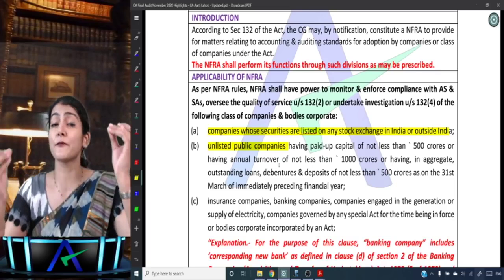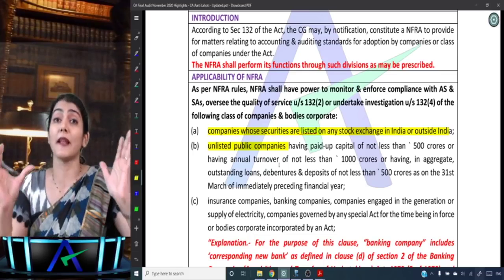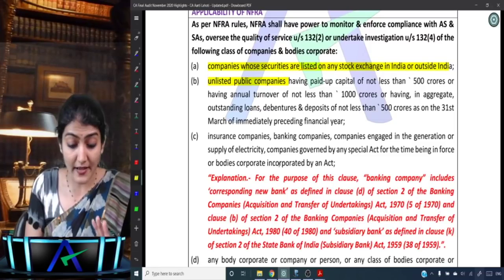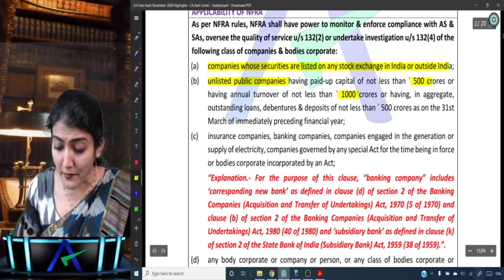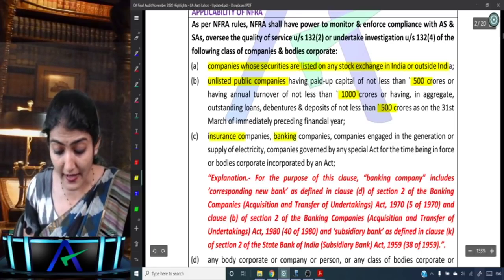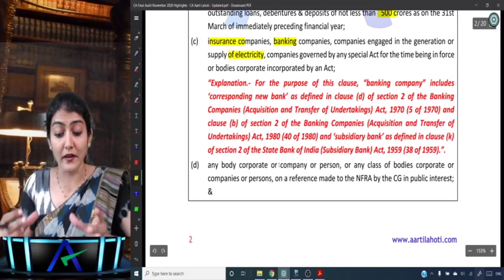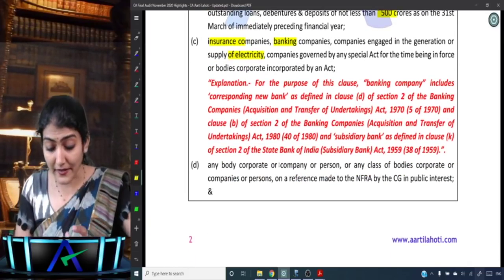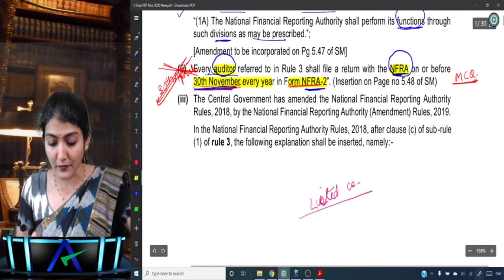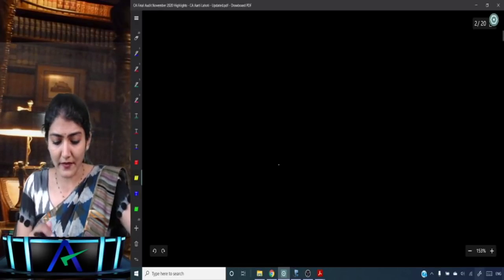Then the three best friends: insurance company, banking company, and the electricity supply company. And applicability of NFRA: listed entity, then unlisted public companies, 500, 1000, 500, then these three best friends, insurance, banking, and the companies engaged in the supply of electricity. Now this red color over here, that is the amendment, which is there in the academic updates. So this is what has been added, put in red color in this chart.